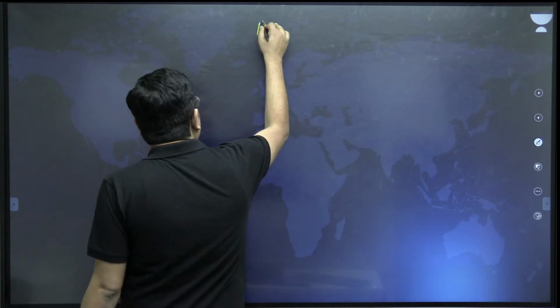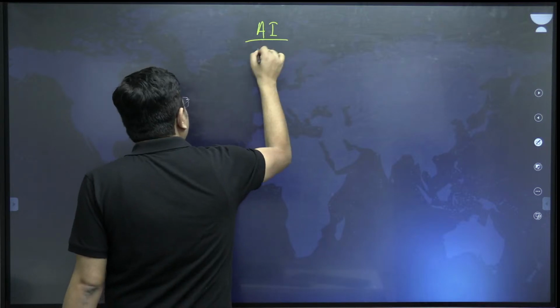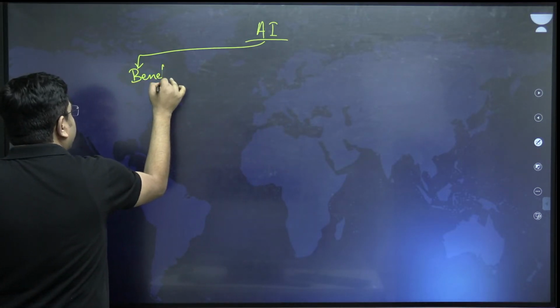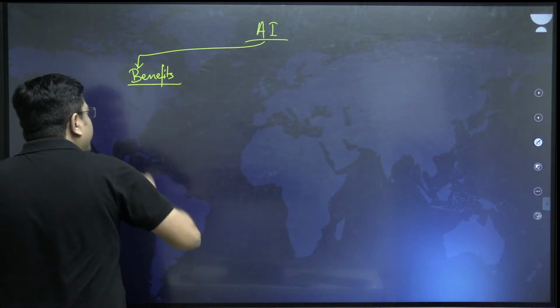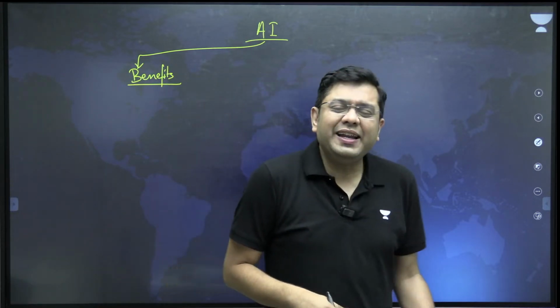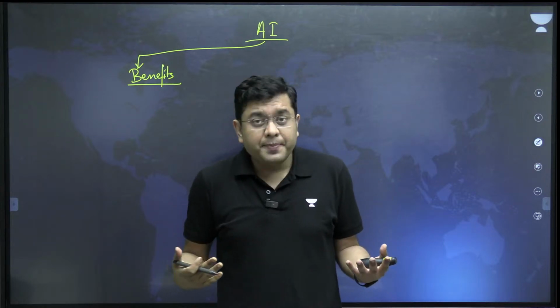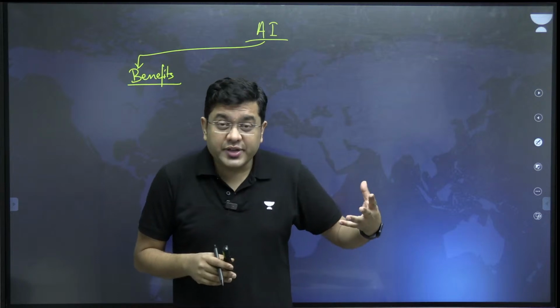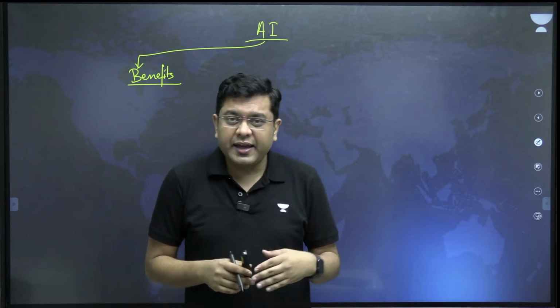So first of all, let us understand, when we talk about AI, it has got some benefits and some drawbacks. Benefits in the sense that in many areas, for example medicine and diagnostics, AI can be of significant help.